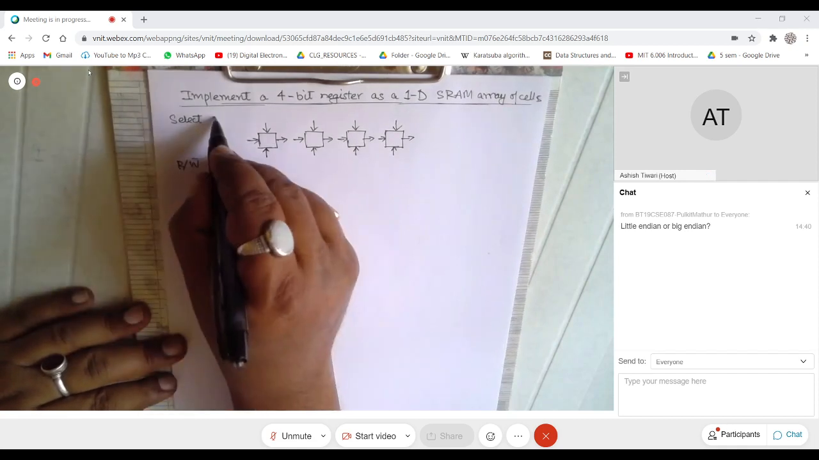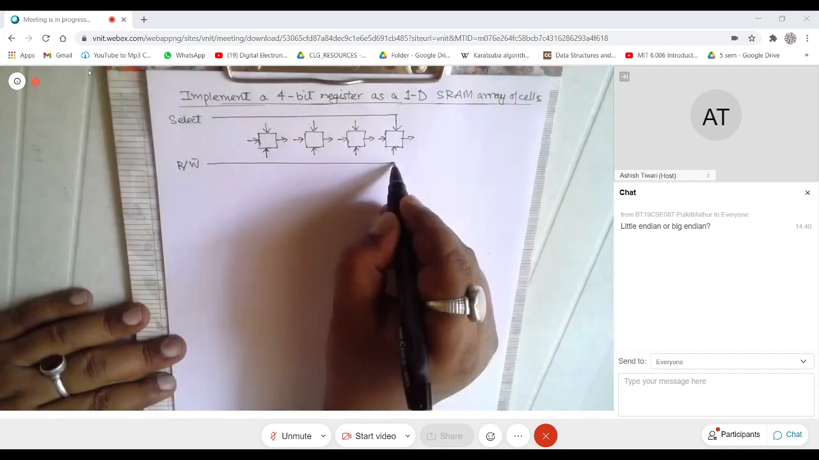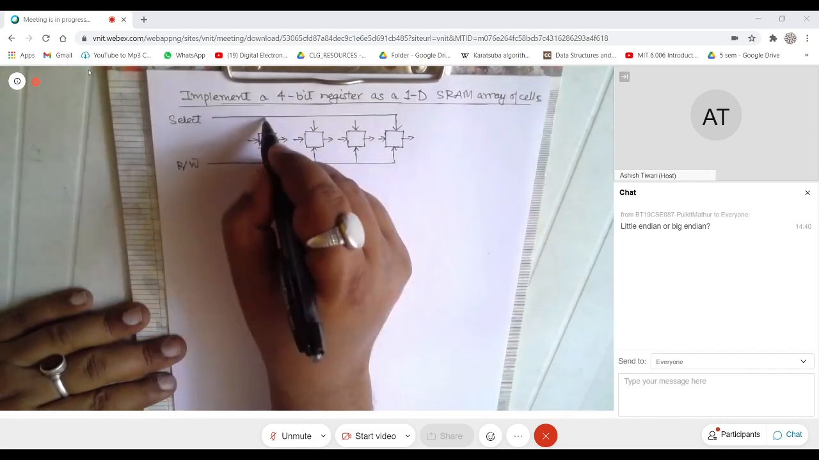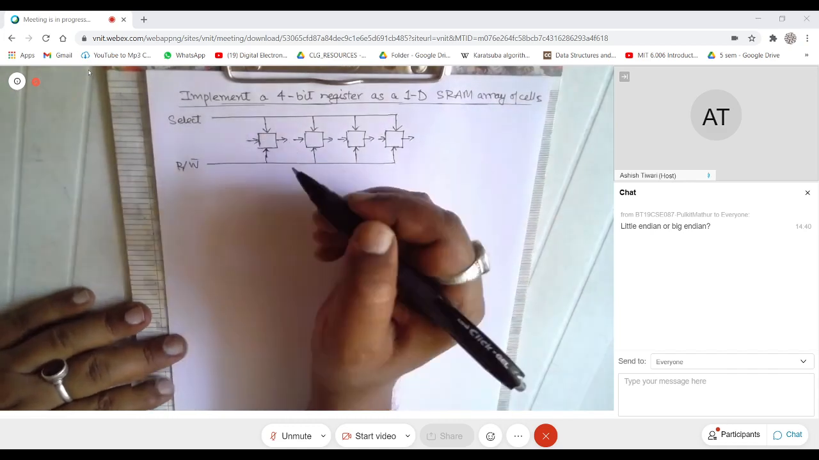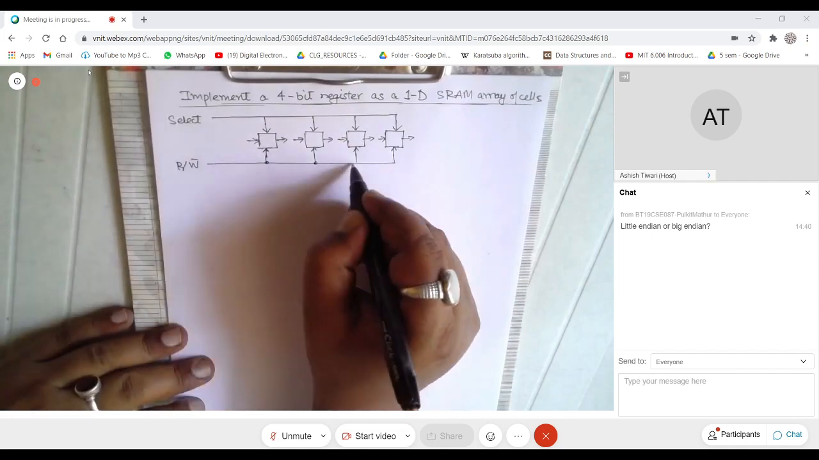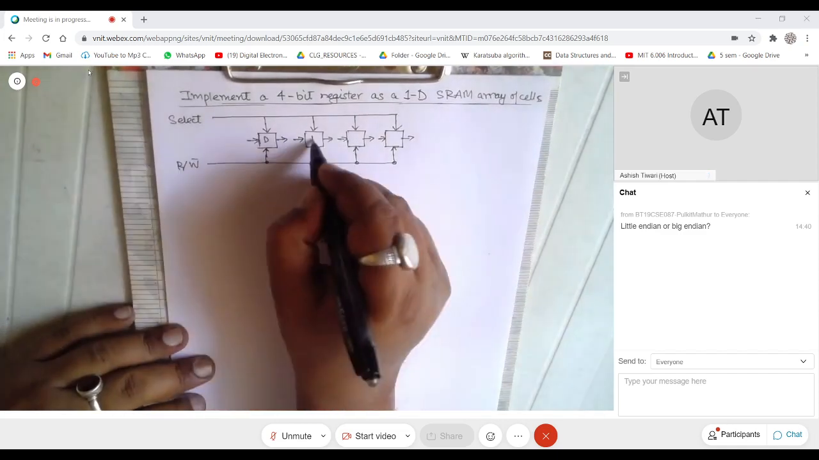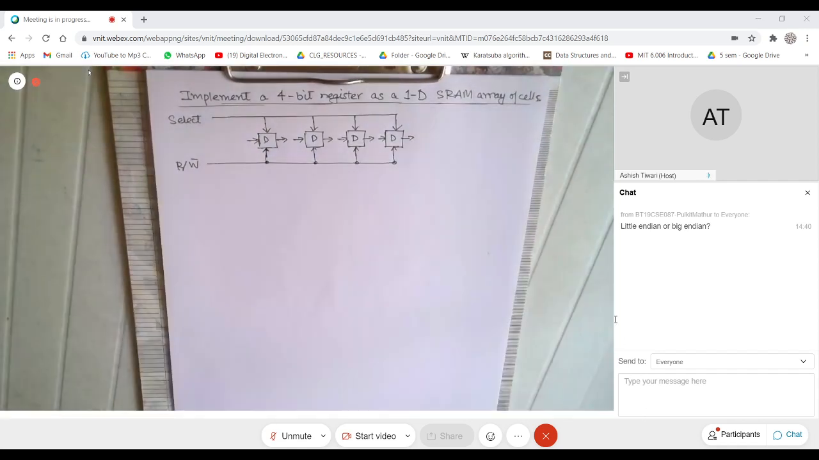Well, you take this and you take this, and put a dot here. Let's indicate. So you have tied everybody's read write together, and you have tied everybody's select together. This is easy to understand. This is not difficult to understand.